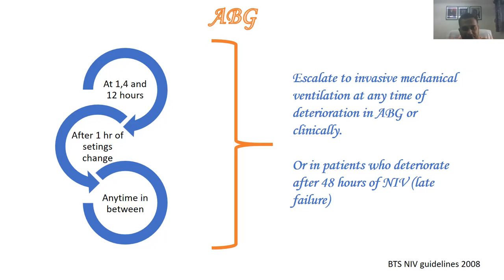And any time when we are doing it at the first hour, 4th hour or 12th hour, if your ABG is deteriorating from your previous ABG or ABG is not improving or the patient is not improving the way you want to see him improve on NIV or you expected, you don't wait, you start the process for mechanical ventilation and intubation.